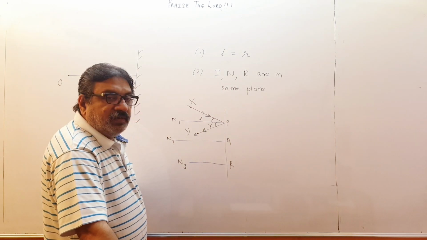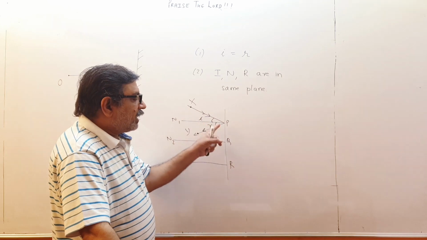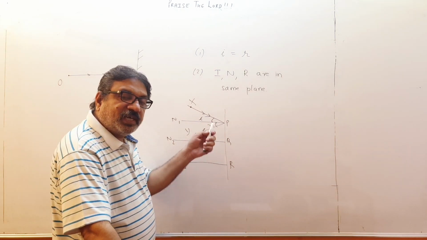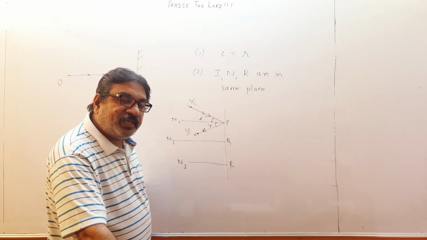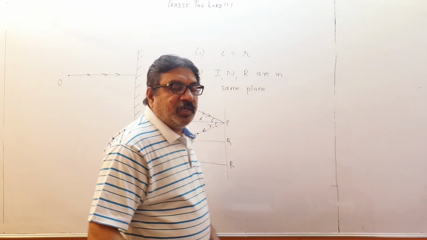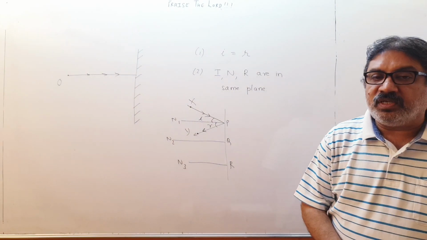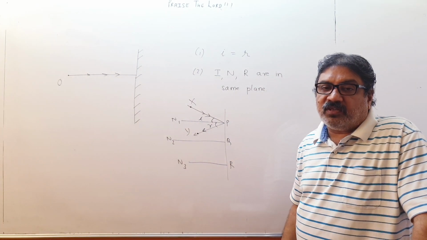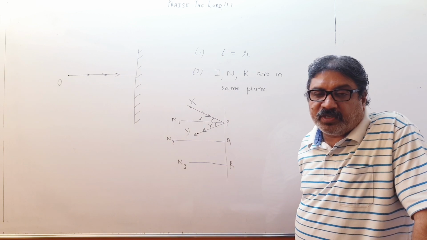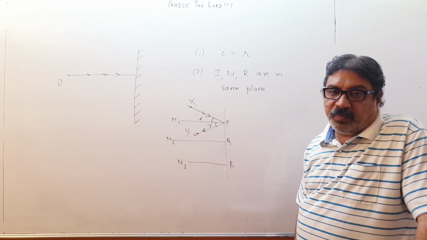And therefore we prove that only if i is equal to r is the time minimum. Otherwise, if you don't take i equal to r and take any other path, then the time taken is not least, it is not minimum. So i equal to r can be proved using Fermat's least time principle. That is one of the most fundamental laws of optics. Based on that only, we are getting all these laws.